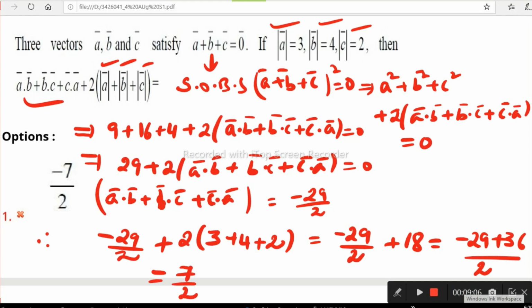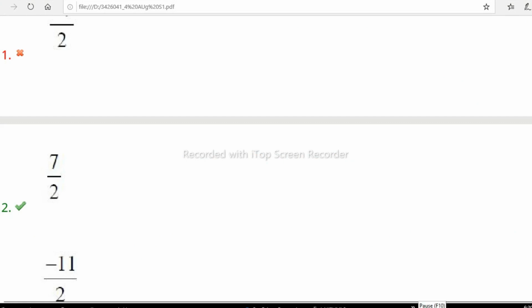So simple, you know. Here you have to consider the expansion of A plus B plus C whole square. Clear? Now we look at which option is correct. Right? Yes, look at the given options. This is 7 by 2 as the second option. Clear? We got 7 by 2 only. That is given as the second option. Right? Now look forward to the next question.